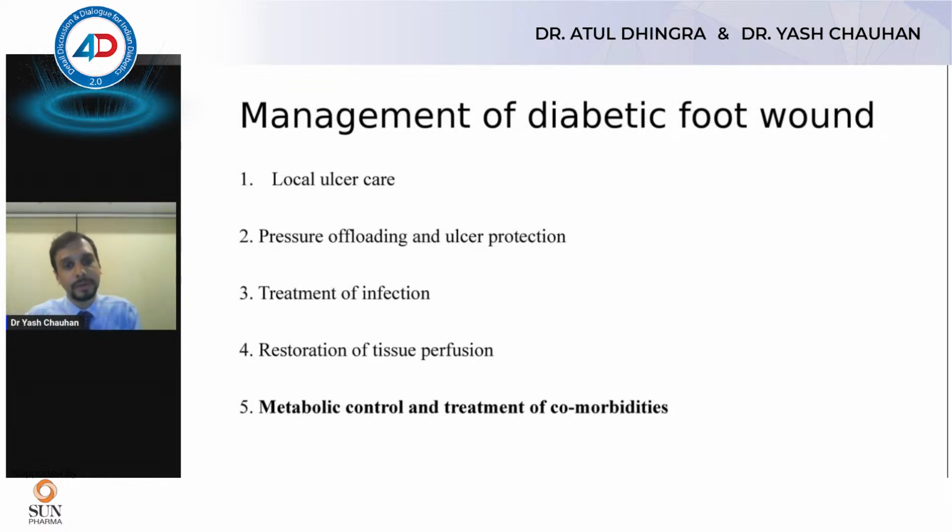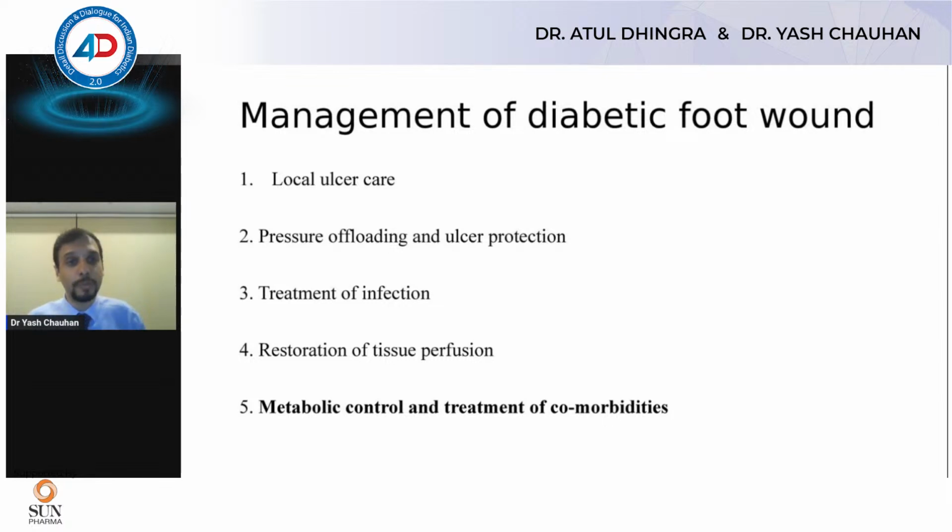So the first important thing is local ulcer care. There needs to be adequate hydration to that ulcer. We don't use betadine, so we often use hydrocolloids, and we can use debridement. So we do enzymatic debridement, we can do biological debridement. There are various modes of debridement, surgical debridement. So we often use debridase, which is like an enzymatic debridement, and we use hydrocolloids for local ulcer care. Betadine is not advised for a diabetic foot wound, it can worsen the foot.